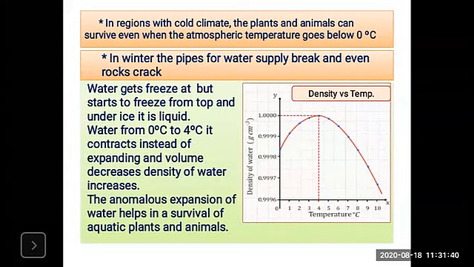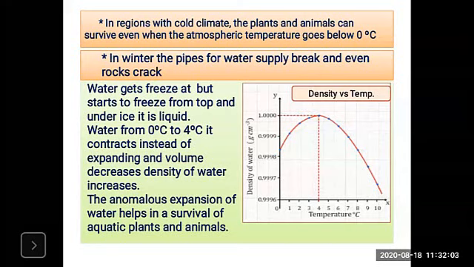When there is a contraction of water from 0 to 4 degrees Celsius, the density increases, and that water sinks to the bottom. The water on the surface loses further heat to the atmosphere and gradually freezes into ice.